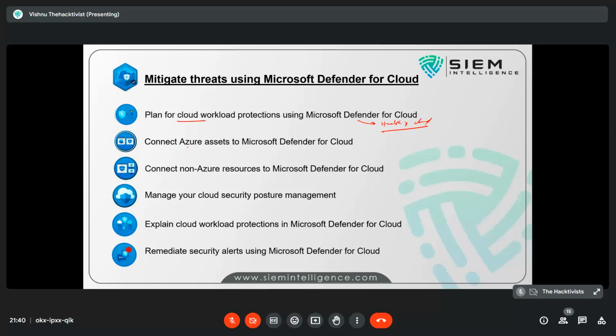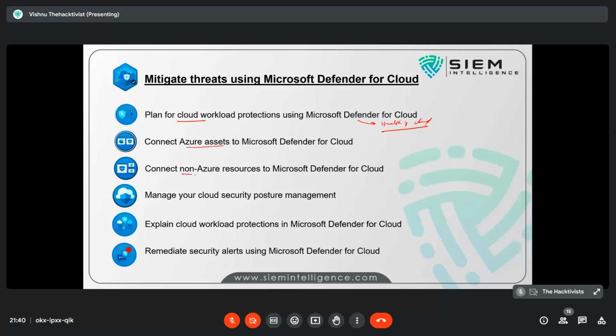Similarly, connect Azure assets. So you have so many assets, right? Let's say you have various Azure assets: an endpoint, a Linux machine, some VMware, some platforms, some web pages, some containers, some cubes. You can manage all those things because you are getting so much content, management, and operationalized logs from those areas.